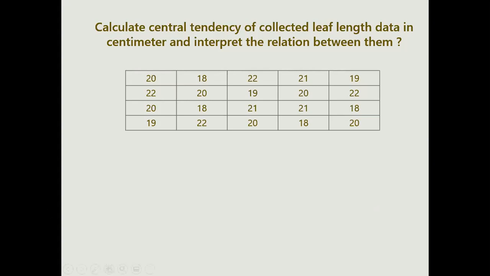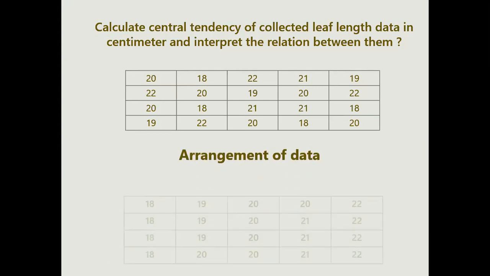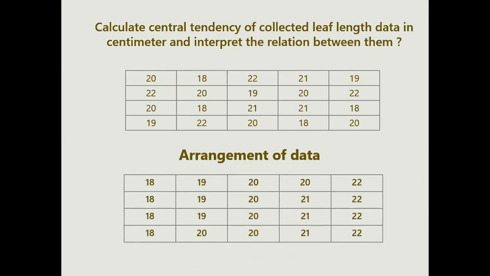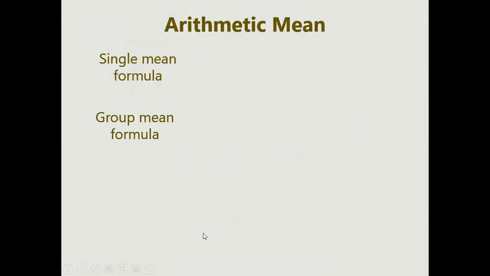Now the first step is always to arrange this data. The arrangement can be in ascending or descending order. First is just the addition of everything. Now we have arranged the data. We will go for the arithmetic mean.